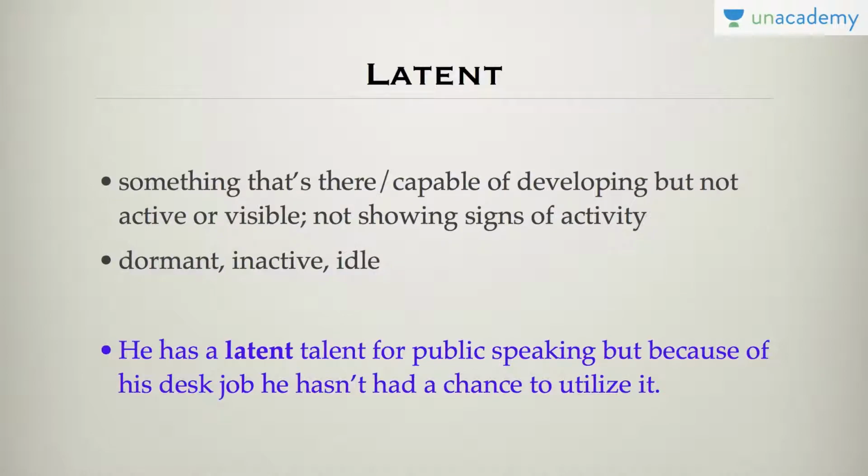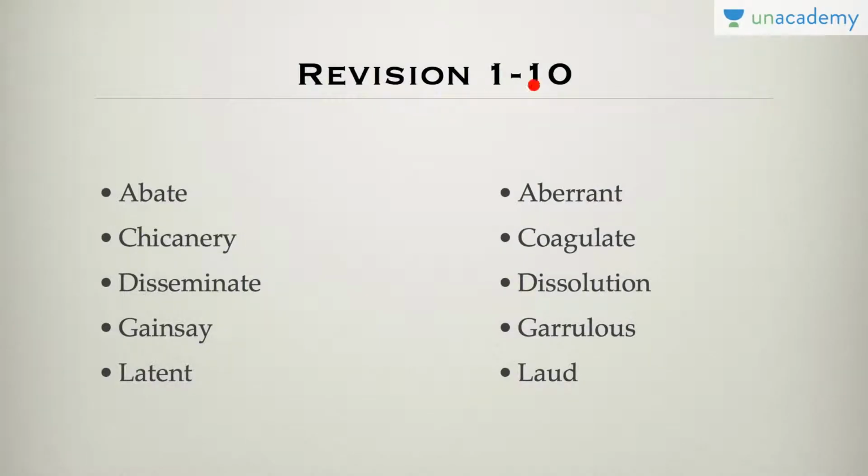So we'll quickly revise these 10 words we have learned. Abate, chicanery. Abate means to lessen, to decrease the intensity of something. Chicanery is to deceive someone or the act of deceiving someone. Dissemination of information, spreading the information. Gainsay is to oppose or contradict. Latent, something that is idle, something that's there. Aberrant, anything deviating from the normal course. Coagulate, when something groups together.